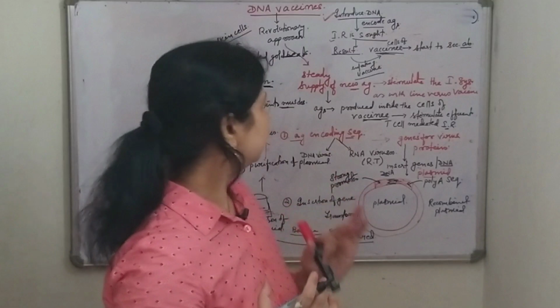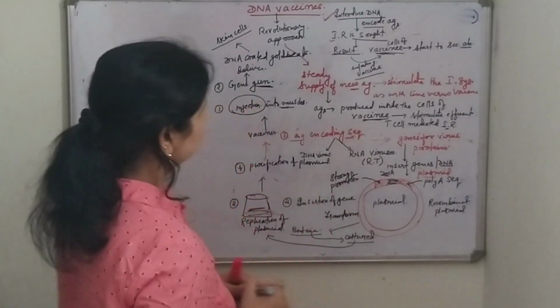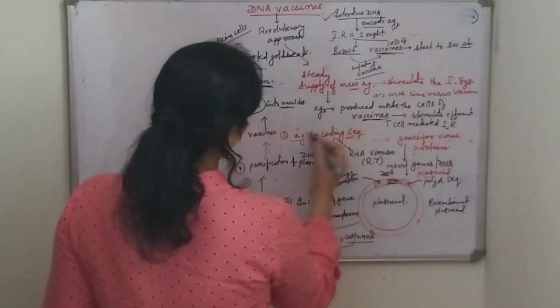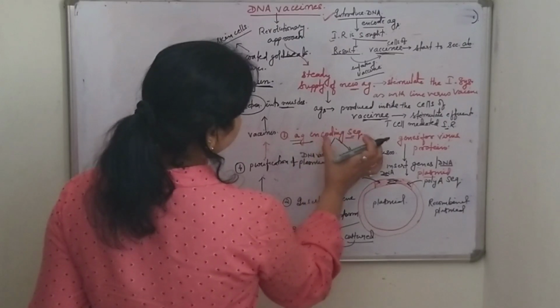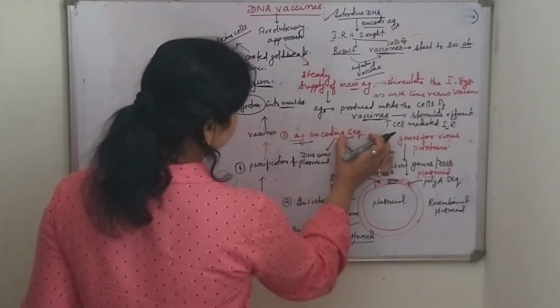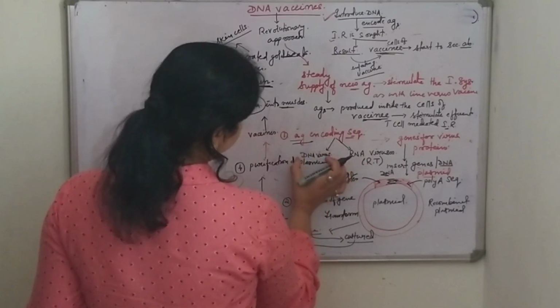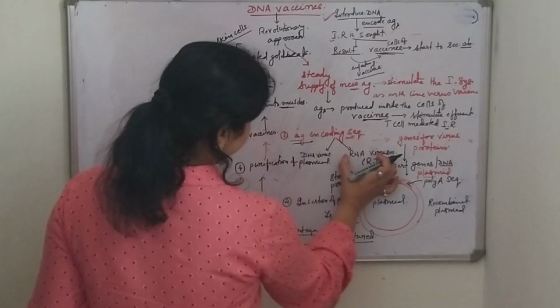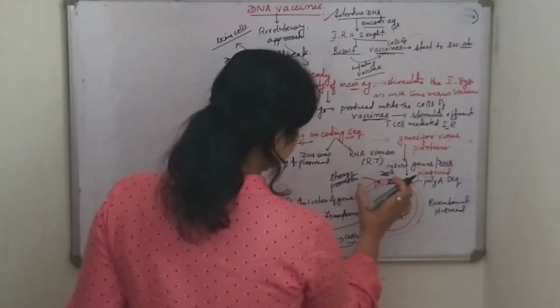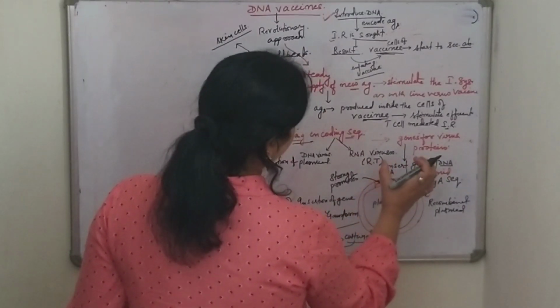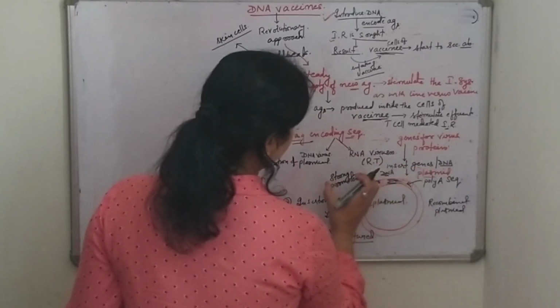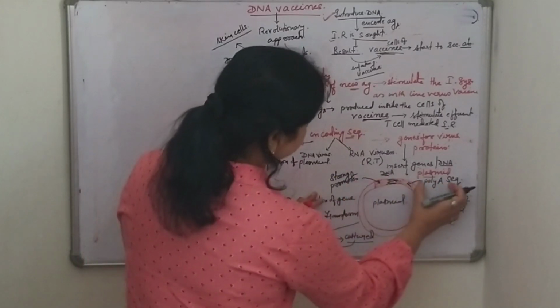So what are the different steps I have told? First, the antigen encoding sequence is isolated from DNA viruses or RNA viruses. Then these sequences are inserted in the plasmid in between the strong promoter and poly A sequence.